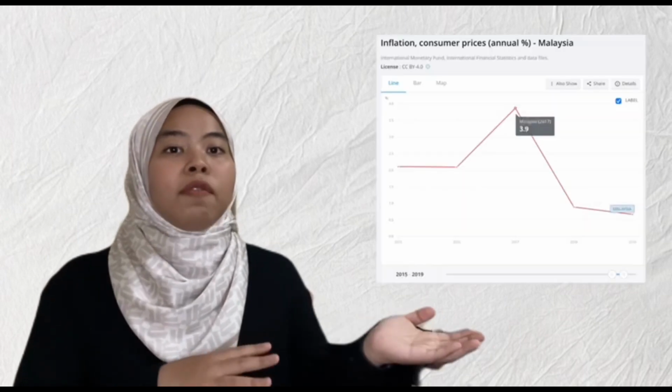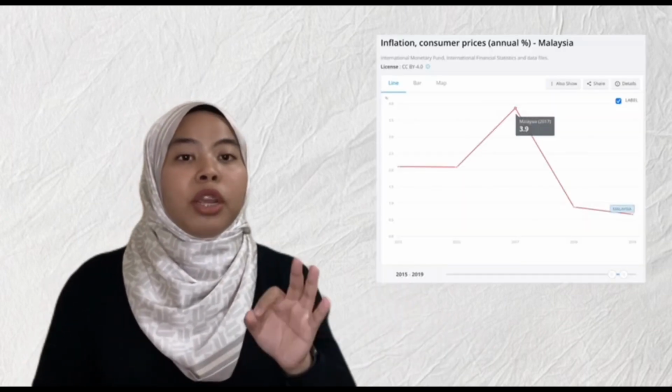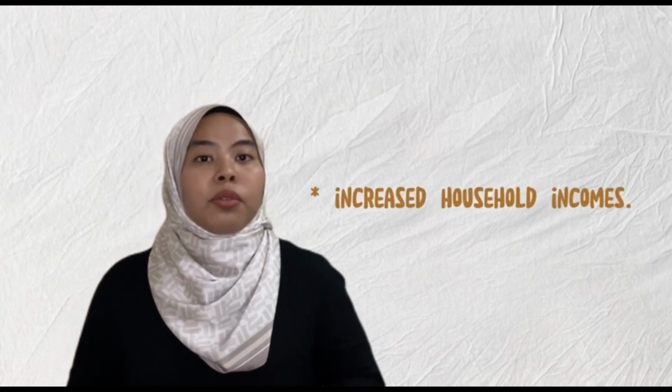Next, this graph shows that inflation increased to 3.9% in 2017. It could be because increased household incomes from more jobs and higher wages, along with an increase in consumer spending, boost aggregate demand, and open the door for businesses to raise the price of their goods and services. Inflation rises when this takes place across a significant number of industries and businesses.